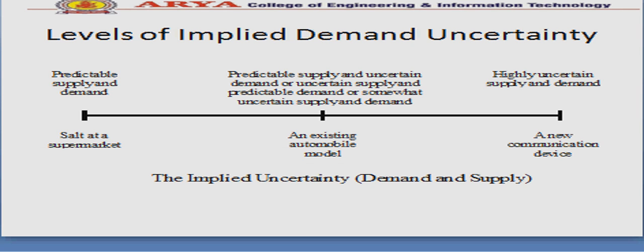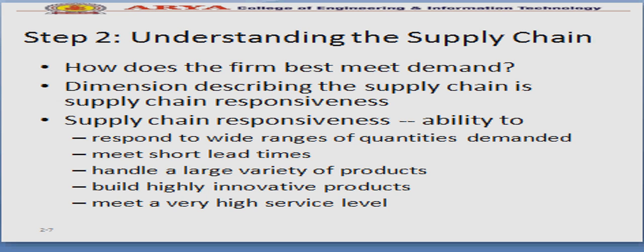In an existing automobile model, there is uncertainty. Then highly uncertain supply and demand: a new communication device or a new innovation, where the demand is highly uncertain whether the consumer will accept it or not. Step number 2, understanding the supply chain. How does the firm best meet the demand? What is the firm doing to meet the demand, whether a lot of wholesaling points or distribution centers are there, so that they are very fast, or what.